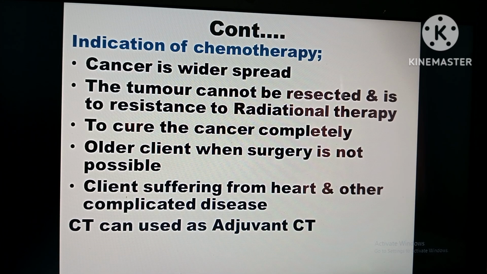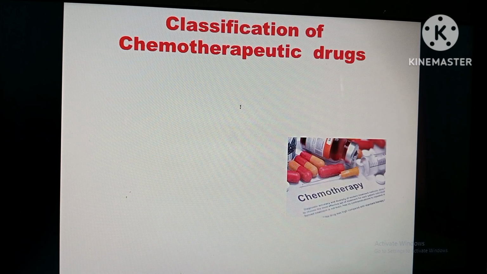Chemotherapy can be used as an adjuvant. Adjuvant means a supportive therapy before the surgery as well as after surgery. Before surgery, it is to reduce the cancer cells so it is easy for the doctor during the surgery, and after surgery, wherever cancer cells remain, to kill them.